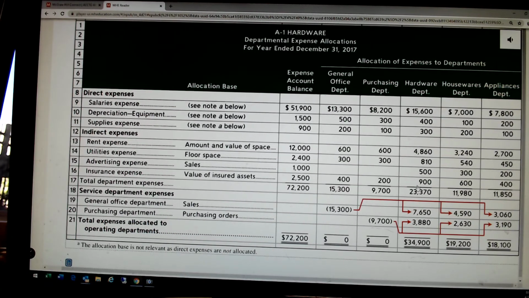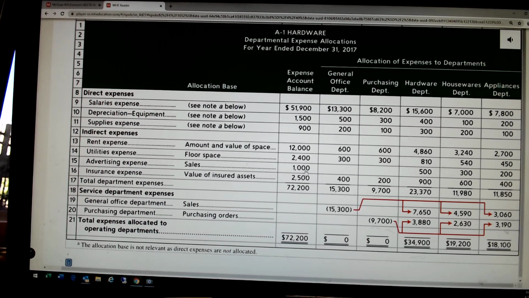allocate the indirect expenses, and they did that based right here. They took them across, based on square footage. So notice that they brought this down. This is the direct expenses we had before. Then we allocated the rent to each department based on square footage. They allocated rent based on the amount and value of space. Okay, well, it seems reasonable. Utility expense is based on floor space, square footage.